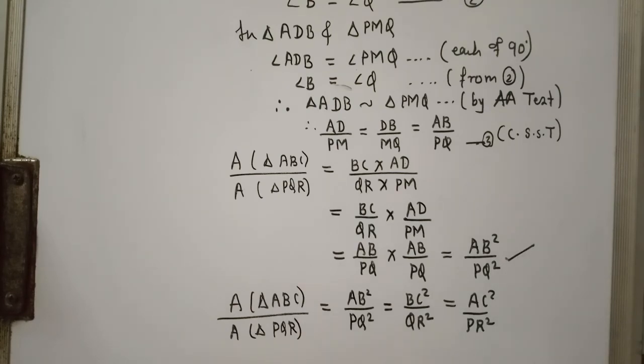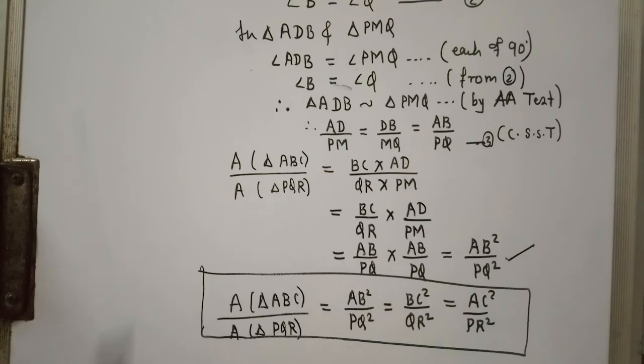But already we know that AB by PQ is BC by QR, which equals AC by PR. Therefore, this is our required result. This is known as theorem on areas of similar triangles. Hope you have understood. You may pause the video and write it.